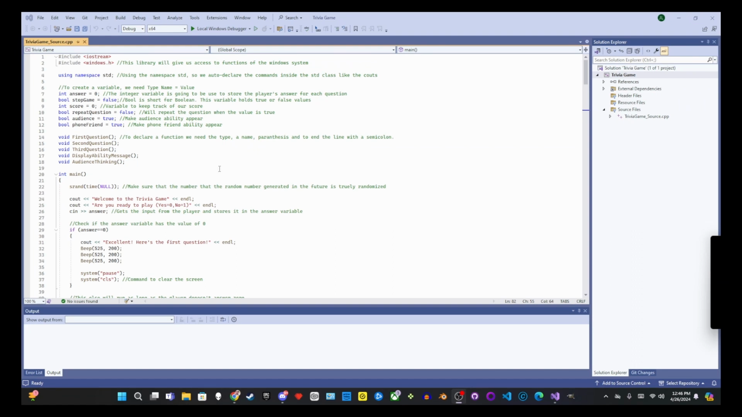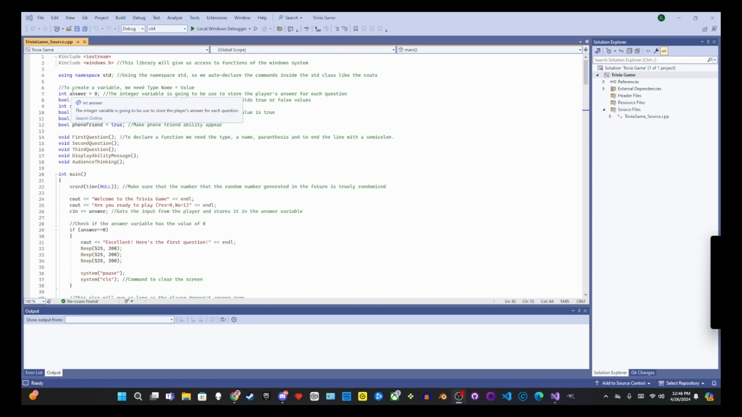Okay, this is the project that I ended up with after helping to test a couple C++ lessons for GameGen. First, we have a couple includes: IOStream and Windows.h. One of these is a library which gives access to the functions of the Windows system. IOStream also helps us get some functionality. Using this namespace, we auto-declare the commands inside the standard class, I think, like the couts.